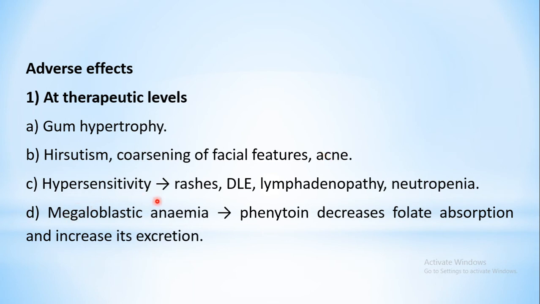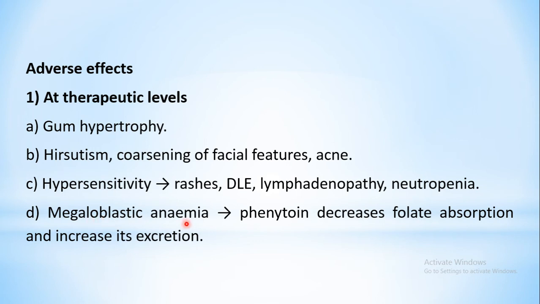The next adverse effect is hypersensitivity reactions like rashes or DLE, that is discoid lupus erythematosus. Over here scaling of skin is seen, especially in the scalp region, or maybe near your ears, or in the facial regions. So a scaly appearance is seen with the skin, and because of this condition hair loss may also be seen. The next complication is lymphadenopathy. The lymph nodes may be enlarged or diseased, or they may alter in size. Neutropenia, that is reduction in the neutrophil count of the body, may be seen. Another complication is that megaloblastic anemia may be precipitated.